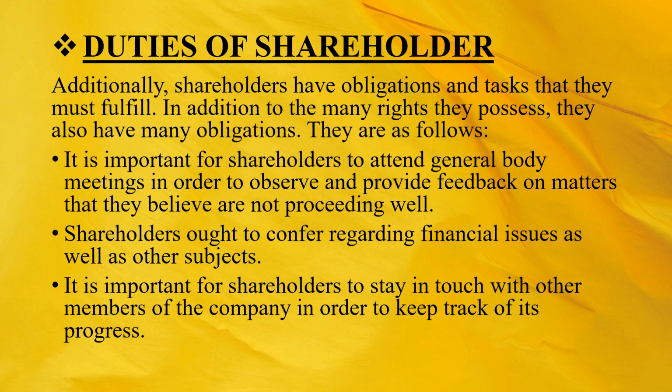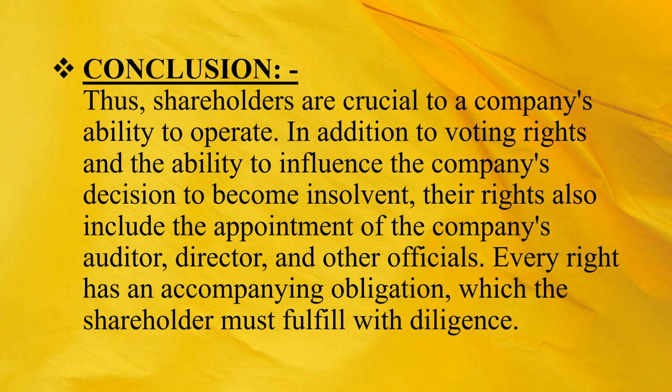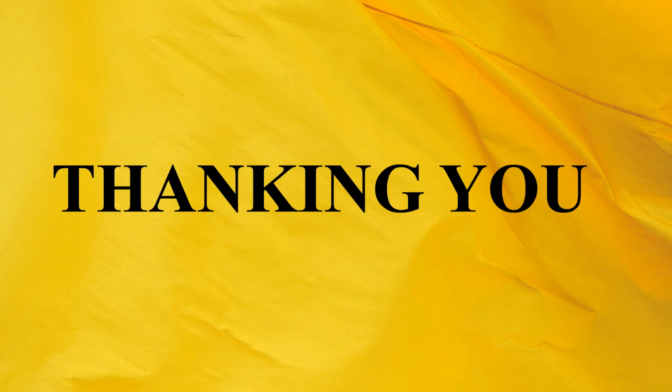Now let's see the conclusion. We can conclude that shareholders are crucial to a company's ability to operate. In addition to voting rights and the ability to influence the company's decision to become insolvent, their rights also include the appointment of the company's auditor, director, and other officials. Every right has an accompanying obligation, which the shareholder must fulfill with diligence.